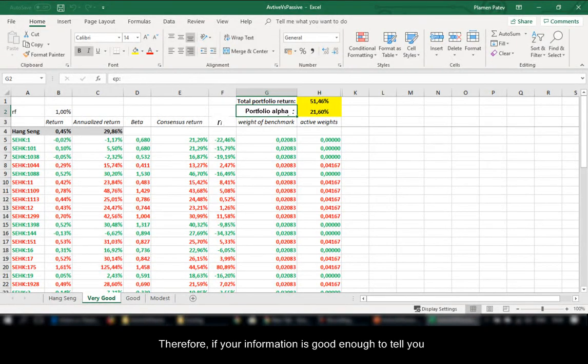Therefore, if your information is good enough to tell you which stocks will have positive and which stocks negative alpha, and just by equally increasing the weights of those with positive alpha, you can enormously increase the return of your investment. Of course, this is a very unrealistic situation. Your information cannot be so perfect.